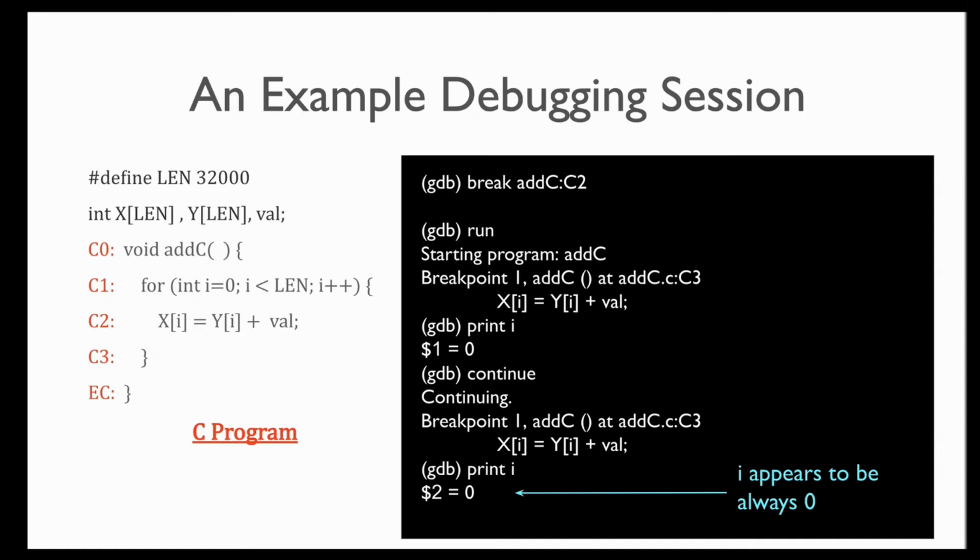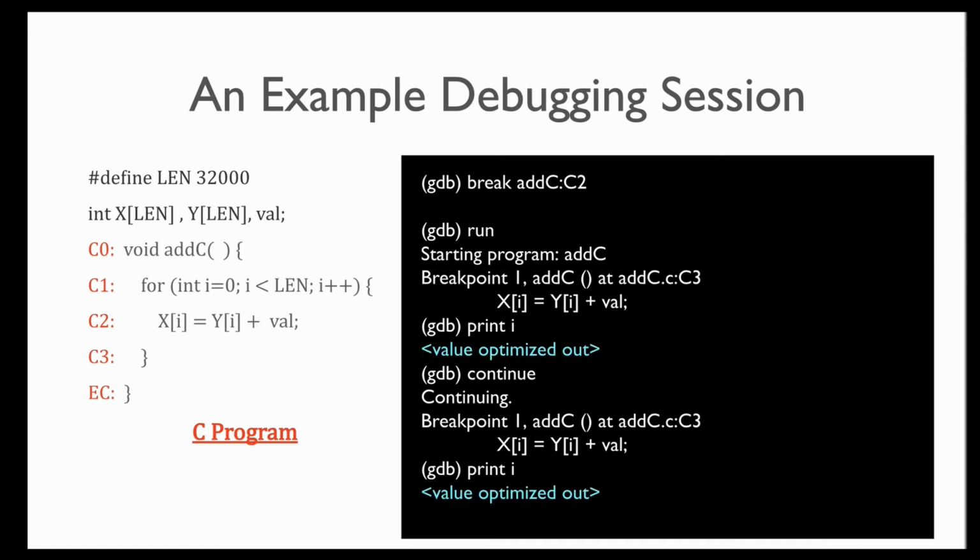The problem is, of course, not limited to LLVM. Here's an example session for the same program on GCC. And this time, instead of giving a wrong value, which is always 0, it just conveniently says that the value has been optimized out. Now, this is a big pain during development. And if you're a developer, you must have experienced this yourself.